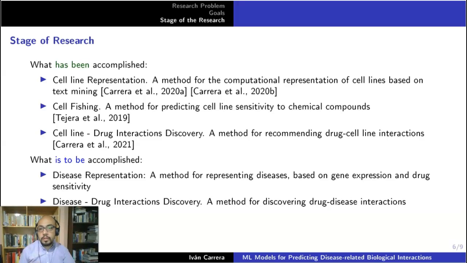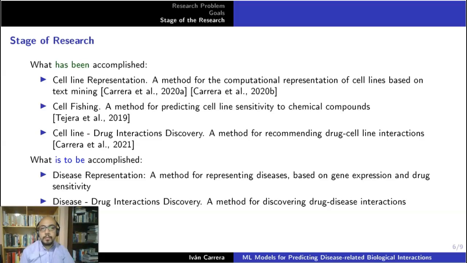Second, for the cell-line drug interactions, we have two works. First, cell fishing, which is a method for predicting cell line sensitivity to chemical compounds. Cell fishing predicts the activity of chemical compounds on a set of 750 cellular lines. And this is based on the chemical similarity of compounds with reported activities.